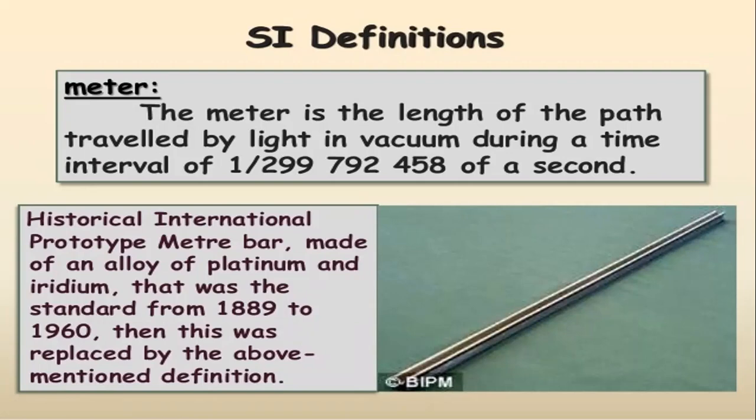Meter. Now this is based on the property of atom. So we are measuring meter in terms of what? Speed of light. We are measuring meter in terms of speed of light.